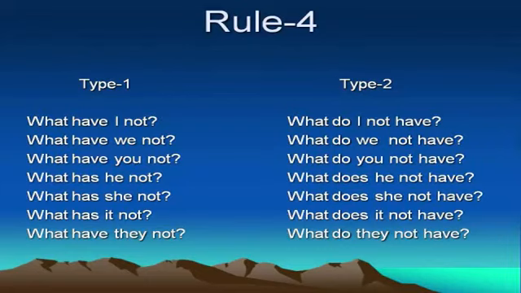Generally, we use type 2. What do I not have? What do we not have? What do you not have? What does he not have? What does she not have? What does it not have? What do they not have?